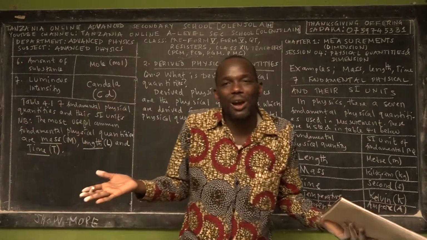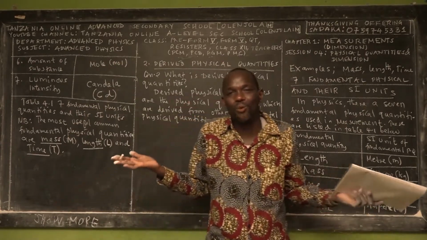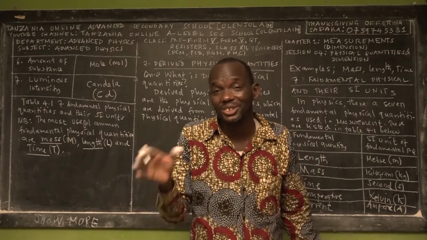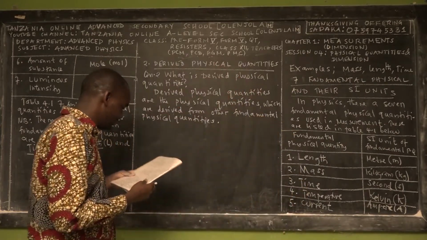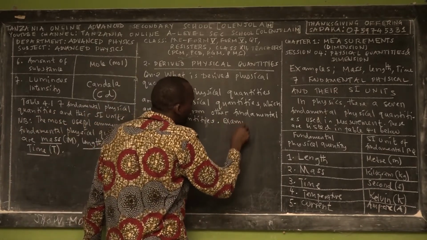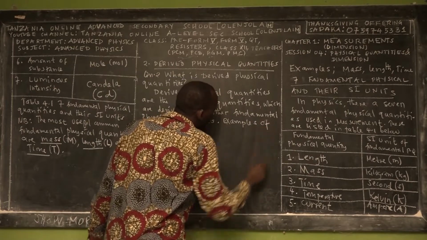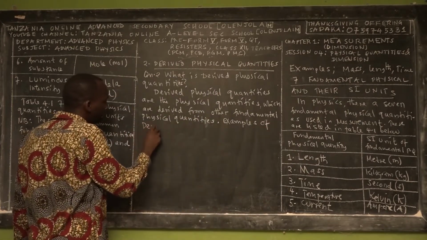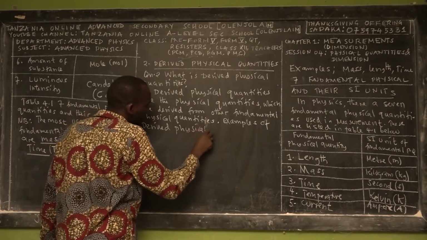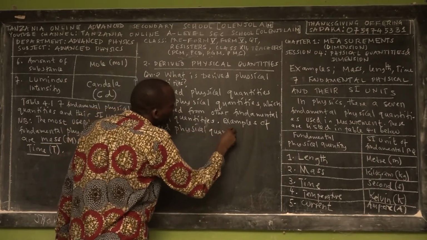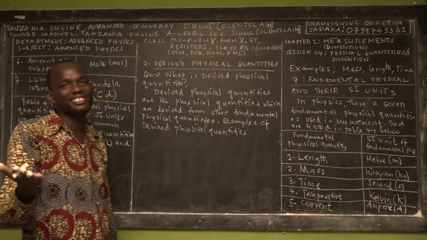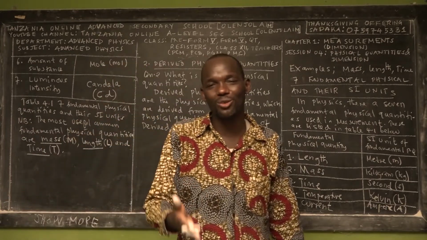So fundamental physical quantities cannot be expressed in other physical quantities, but derived physical quantities are expressed in fundamental physical quantities. You see how they relate? Okay, ladies and gentlemen, let me mention some examples of derived physical quantities in physics. You can pause the video and mention at least 10 examples of derived physical quantities.